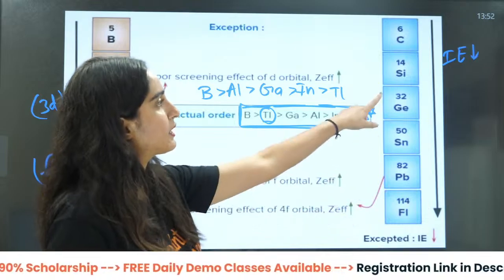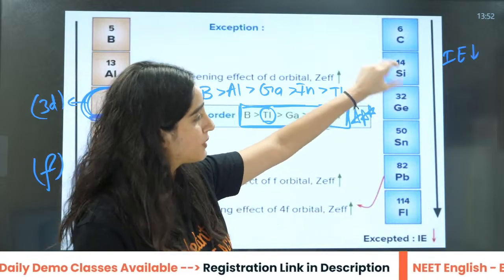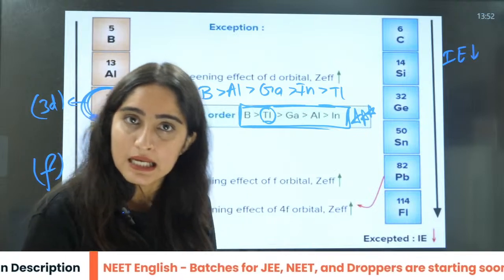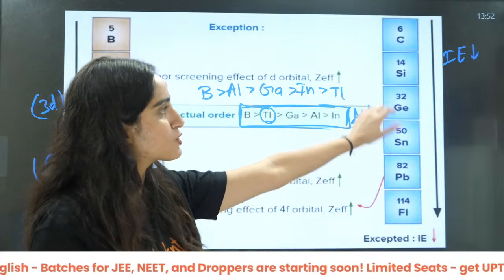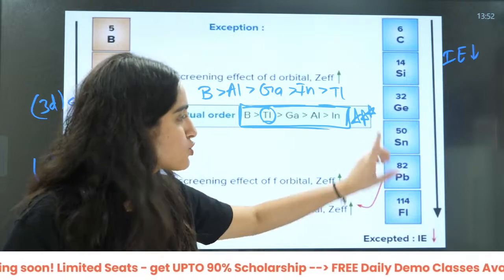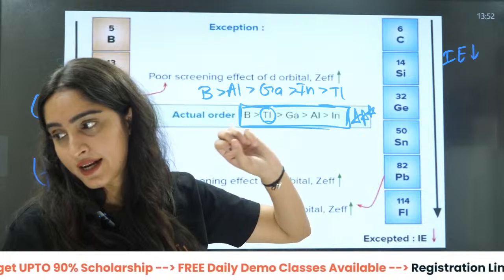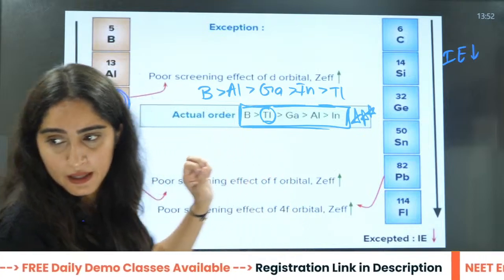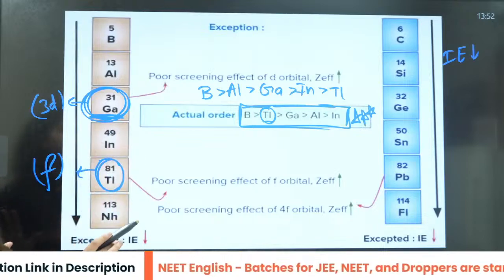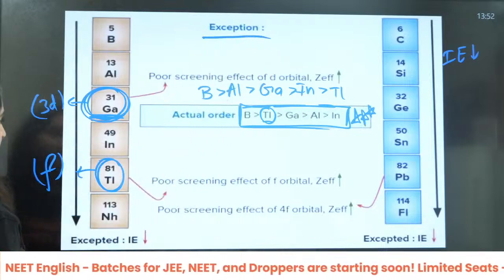Same thing will happen in this case also, because here also there will be 3D electrons. Here also in lead there will be 4f electrons, right? So the same thing is going to happen. Pb is going to have more ionization energy. It is not going to have the least ionization energy. Yes, then that will also be an exception here, right?